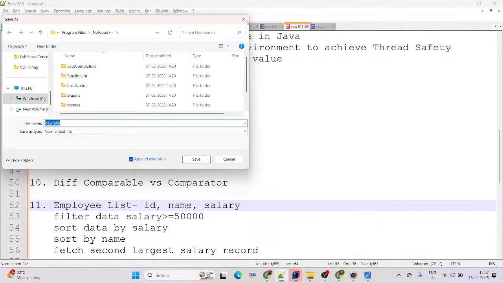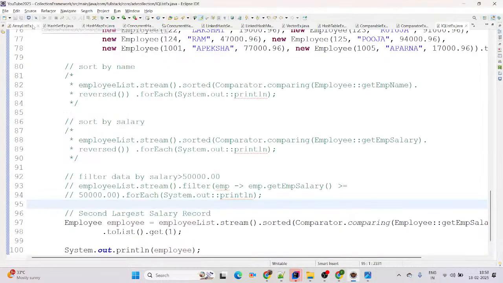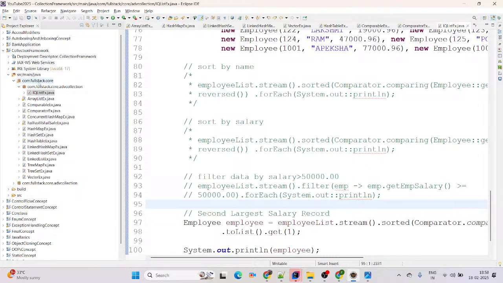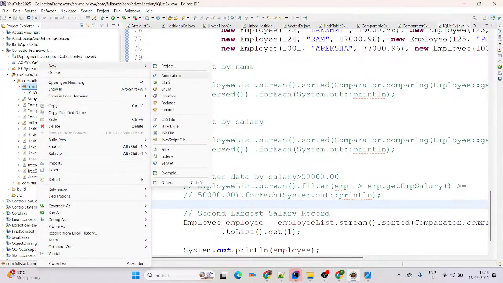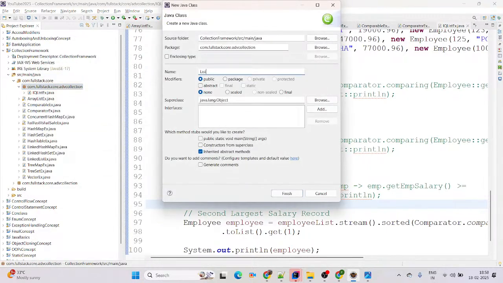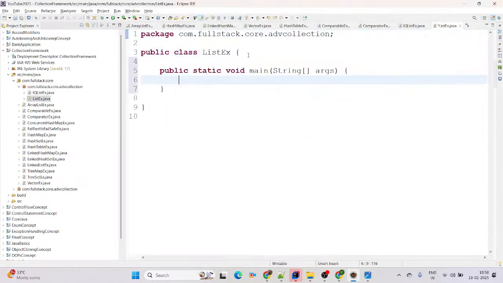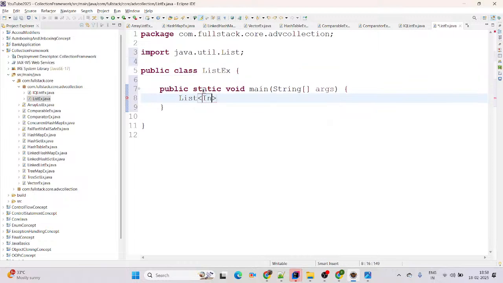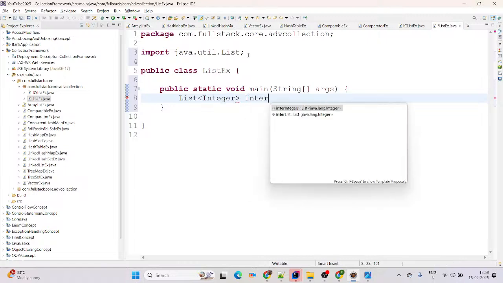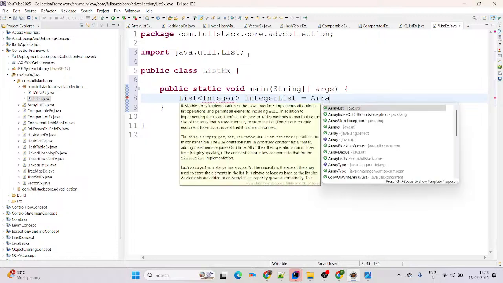Now one more example I want to cover here. This will again be with a list only, because this is a very common interview question nowadays. I'm creating a new Java class here, you can simply say ListExample. We have the main method here. We have a list of integer type. Here you can simply say integerList equal to, and call Arrays.asList.